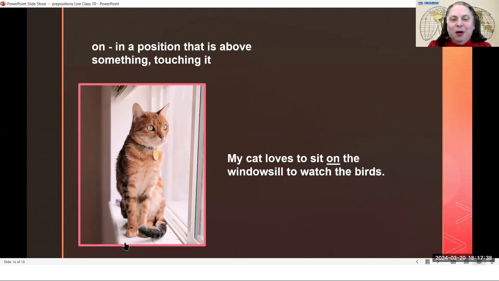So this part, whoops, I was trying to point at it and I accidentally clicked on it. This part of the window, this flat part, is called the windowsill. This clear part that you can look out of is the window, but next to the window is the windowsill. And so the cat is not down under the windowsill. The cat is above the windowsill, but also touching it. So we would say the cat is on the windowsill. The cat loves to sit on the windowsill to watch the birds.